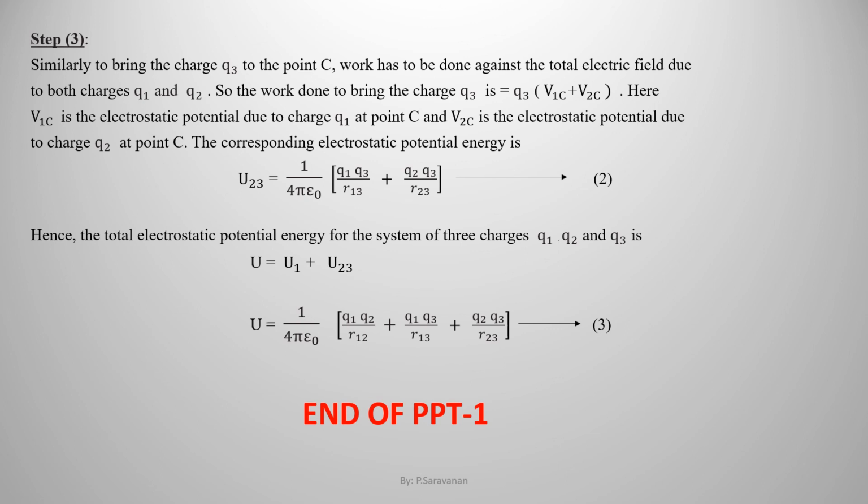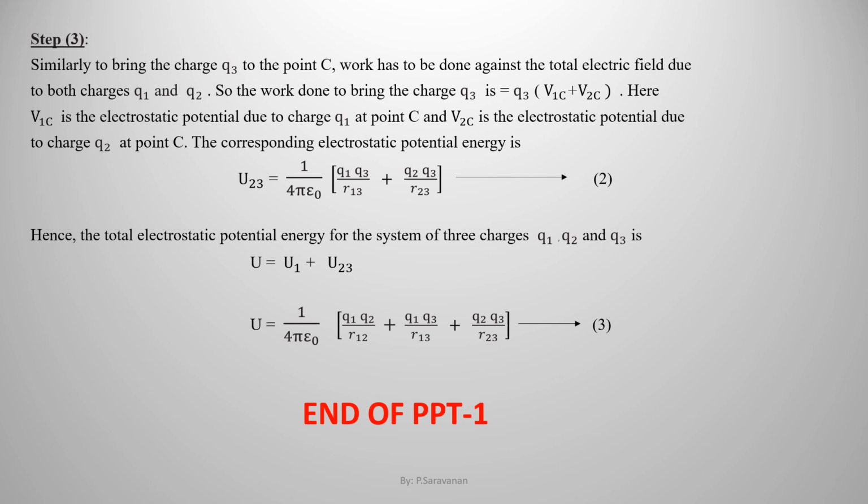Here, V1C is the electrostatic potential due to the charge Q1 at point C, and V2C is the electric potential due to the charge Q2 at point C. The corresponding electrostatic potential energy is U23 equal to 1 by 4 pi epsilon naught into Q1 Q3 by R13 plus Q2 Q3 by R23.